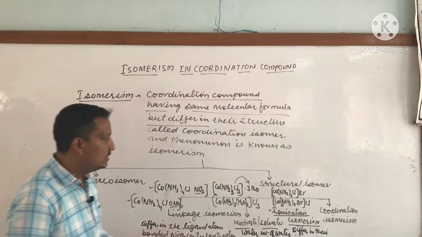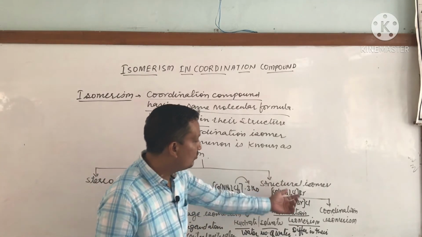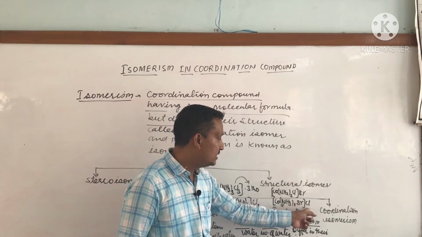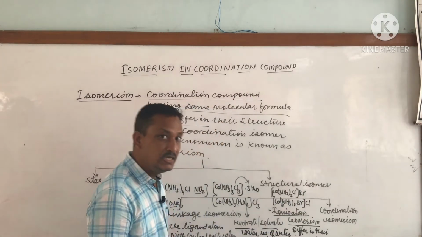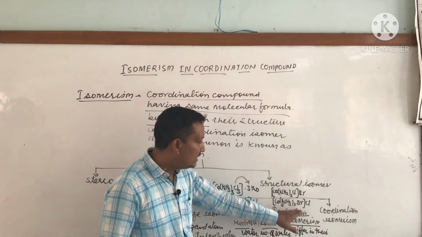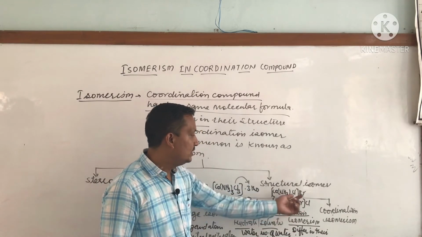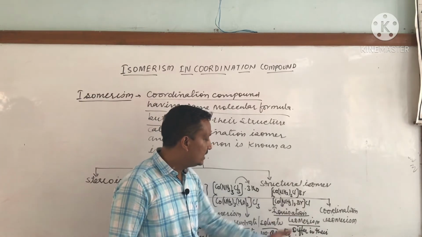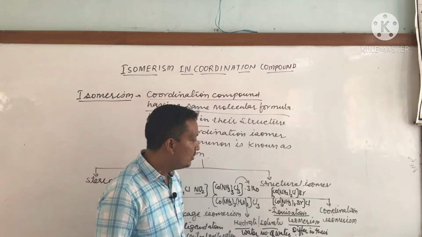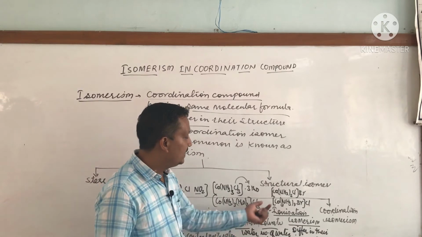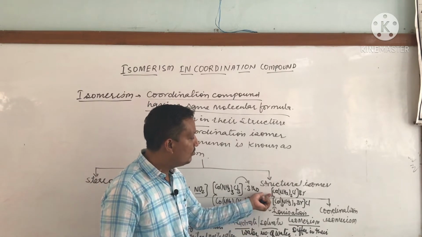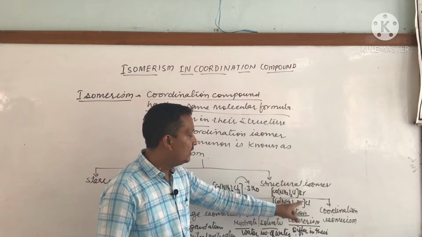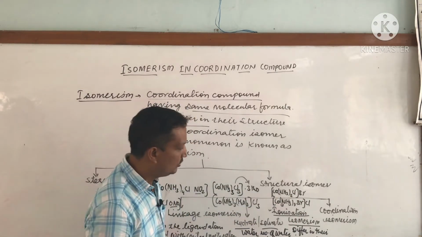So in this case we can say that these molecules will give the test for Br and these molecules will give the test for Cl, because these are the primary valency and these valency get ionized in the water. So these molecules will give the test for Br and these molecules give the test for Cl. Therefore these are ionization isomers, and we can form many examples like this. We just have to change the anion and we get a different example, okay.